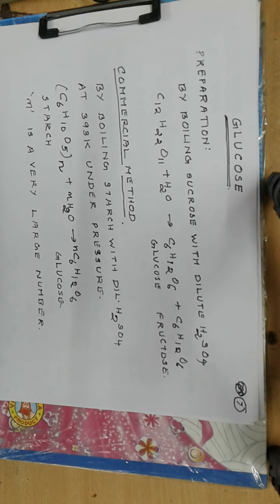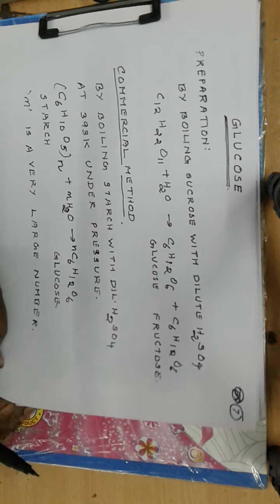Now the commercial method for preparing glucose is by boiling starch, which is a polymer of glucose, with dilute sulfuric acid at 393 Kelvin under pressure. Now (C6H10O5)n is the empirical formula for starch, where n is a very large number, plus nH2O gives nC6H12O6. So n is a very large number because starch is a polymer.